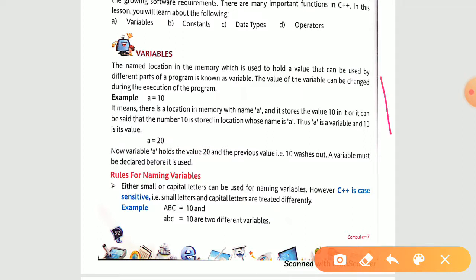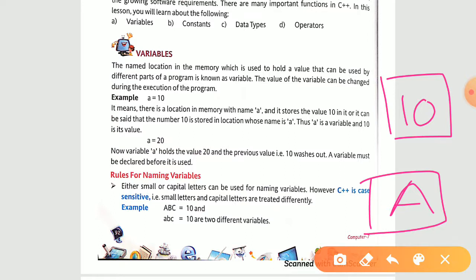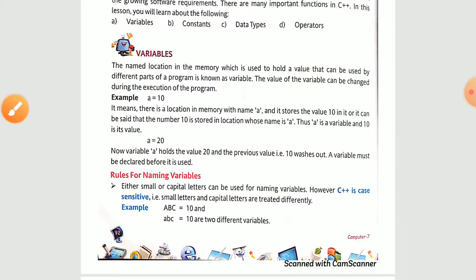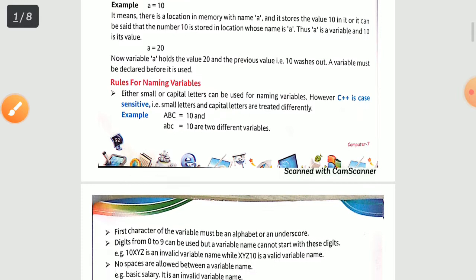Let's say we have a memory and we are going to store 10. So 10 is an integer. Firstly we have to specify what kind of data we are going to store over there. Let's say I need to store A. A is a letter, right? So like that we'll define. You'll understand when we move further in the chapter.